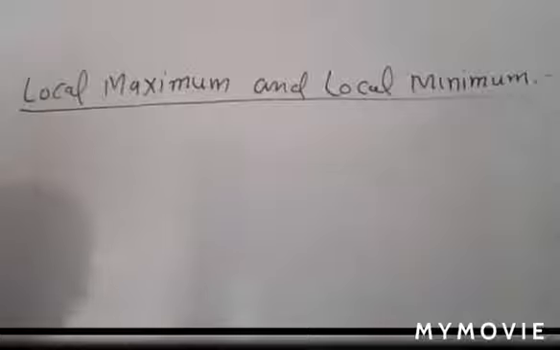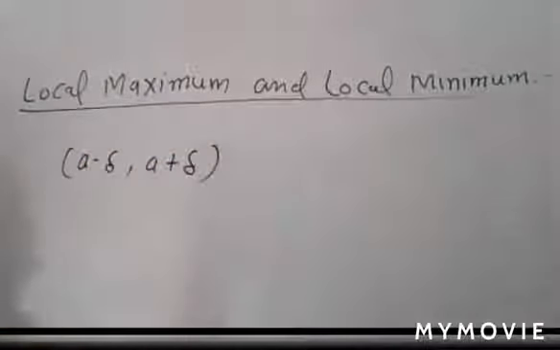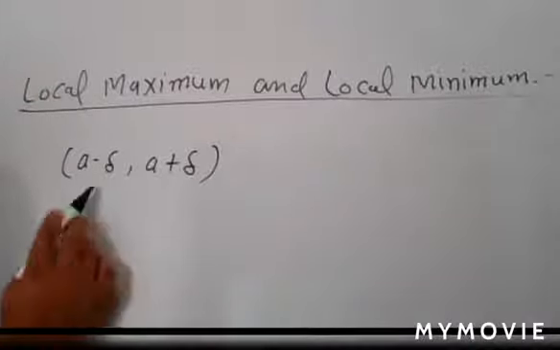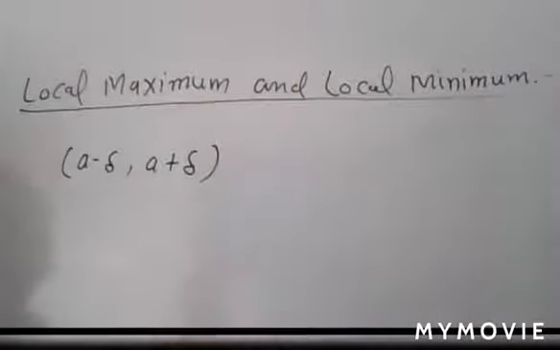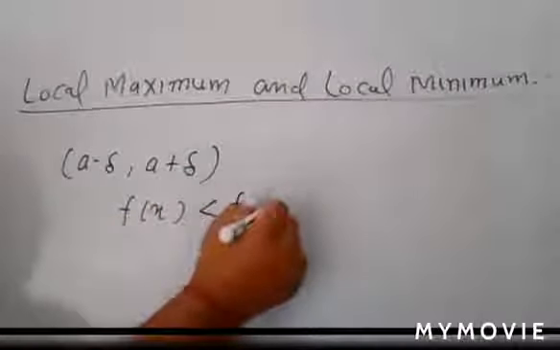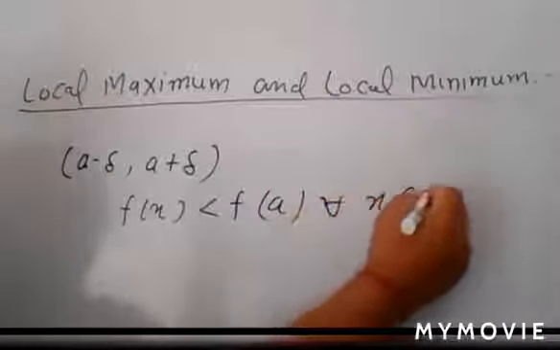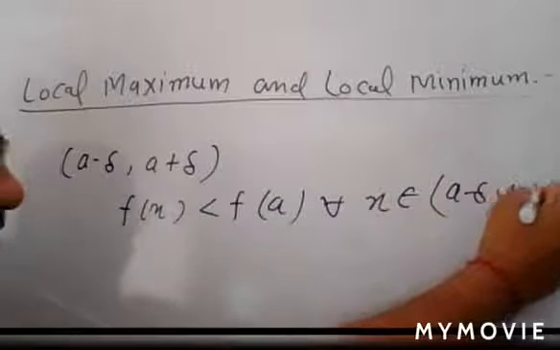if there exists a neighborhood, a minus delta to a plus delta of a, such that f(x) is less than f(a) for all x belongs to a minus delta to a plus delta.